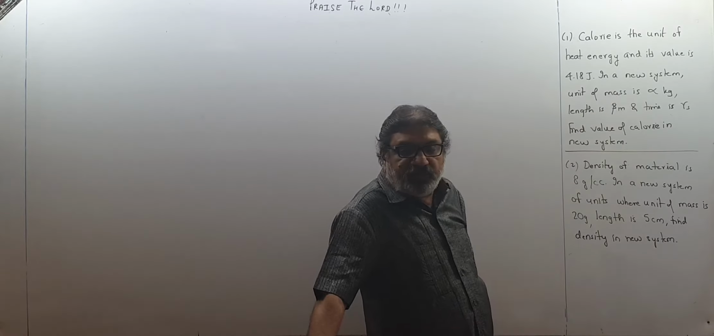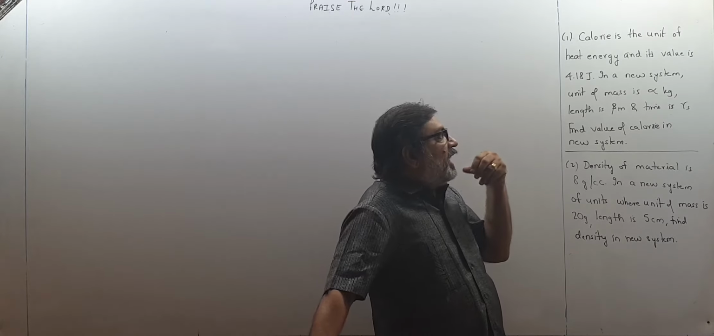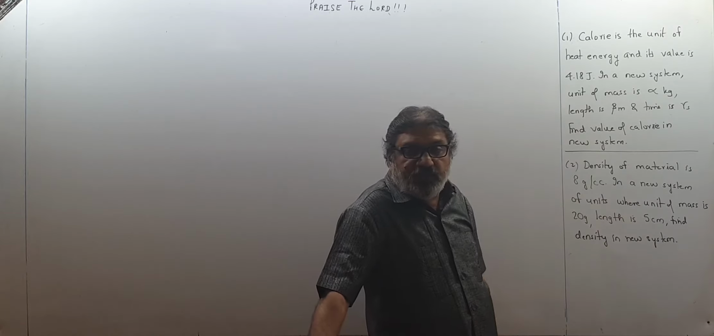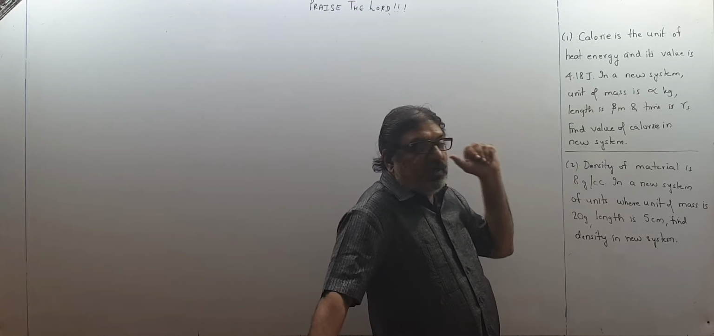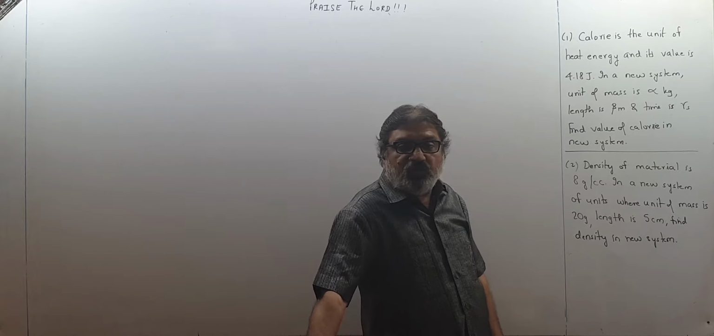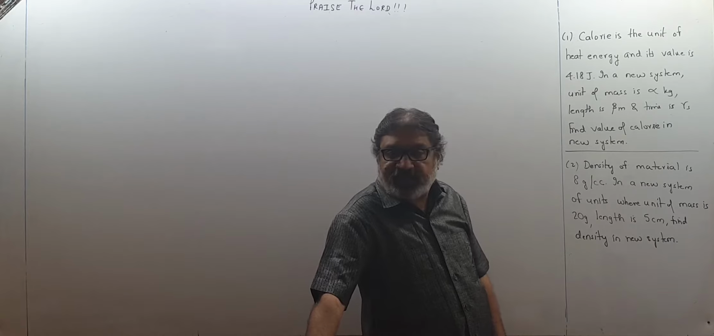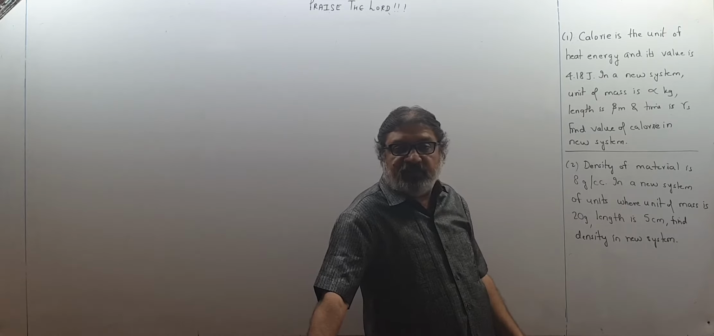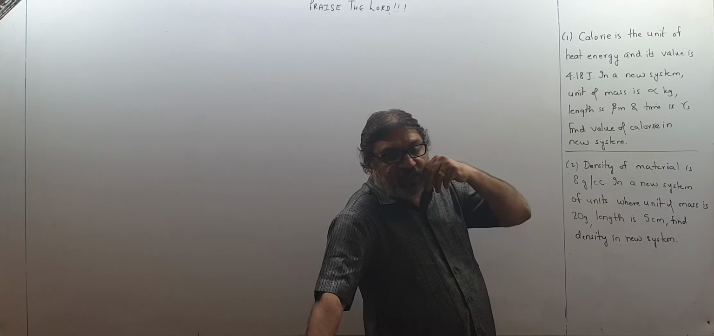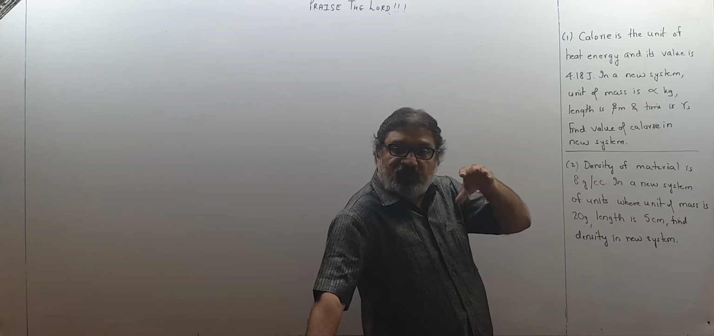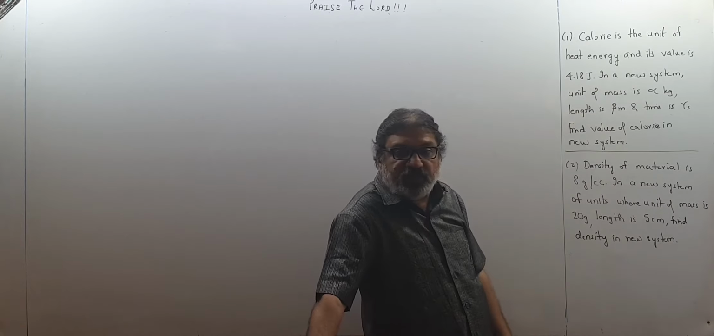Calorie is a unit of energy, it is called calorie, and its value is given to us as 4.18 joule. Means calorie is some type of energy, actually heat energy, and its value is given to me as 4.18 joule. Now you know joule is the unit of energy in the SI system, where kilogram, 1 meter and 1 second will be the standard units. In that system, when the unit of mass is 1 kg, the unit of length is 1 meter and the unit of time is 1 second, the value of calorie is given to me as 4.18 joule.